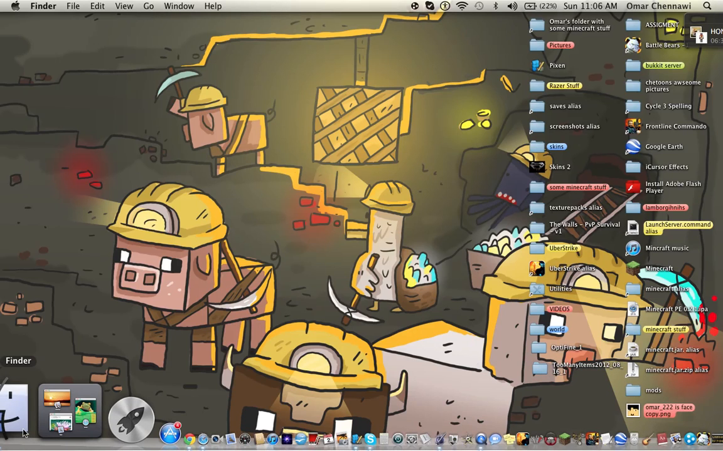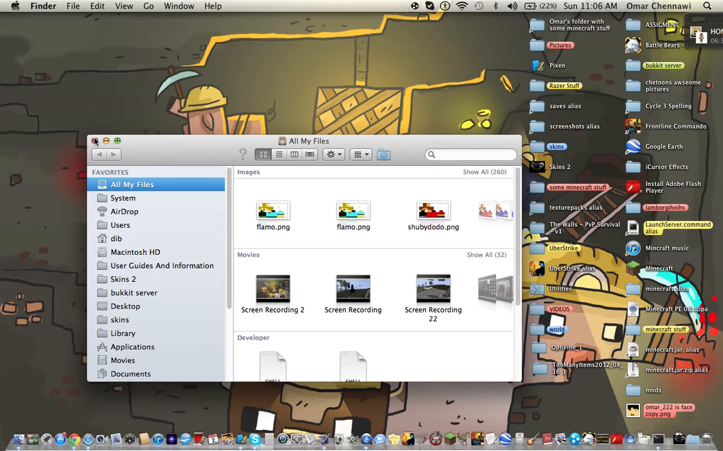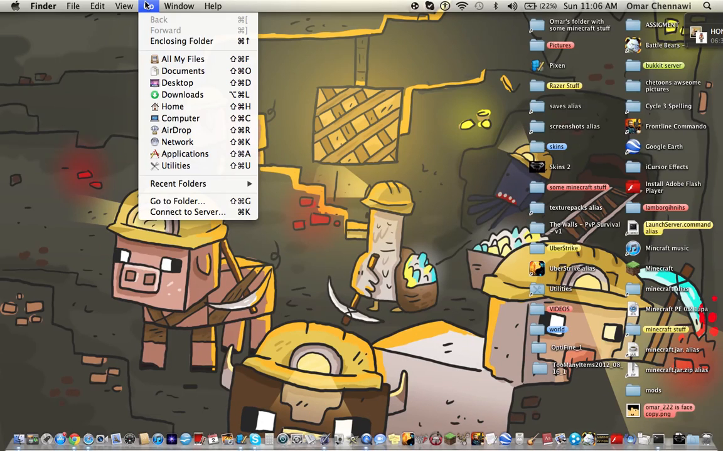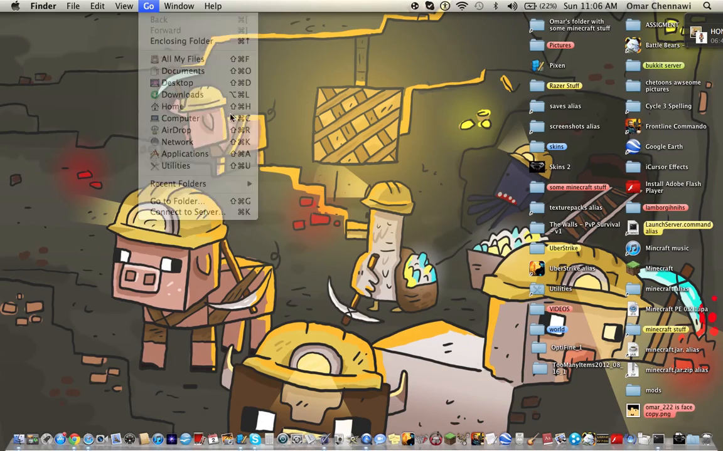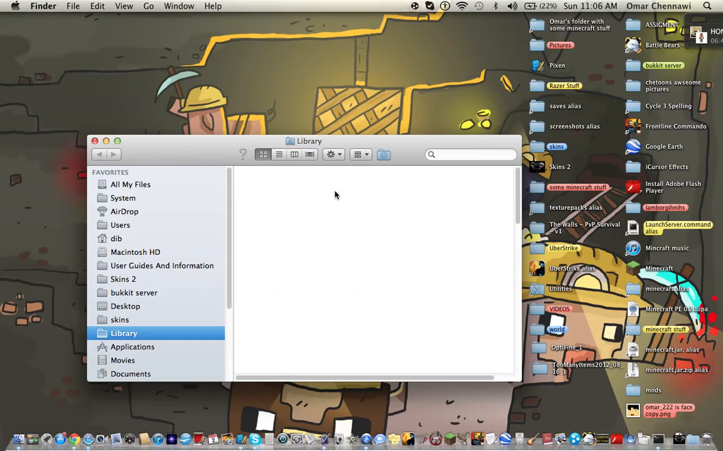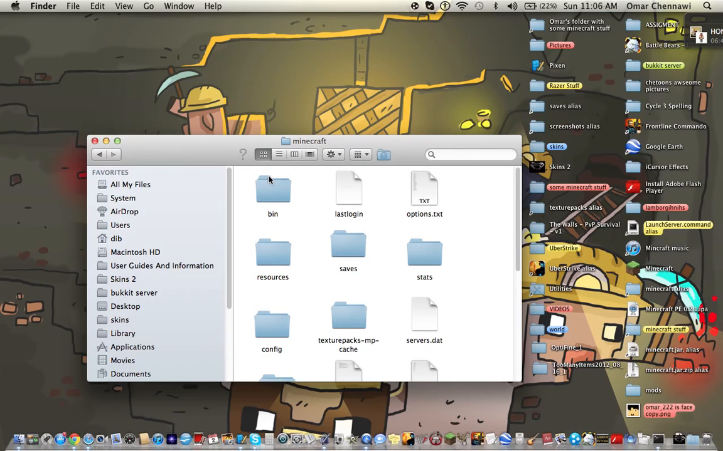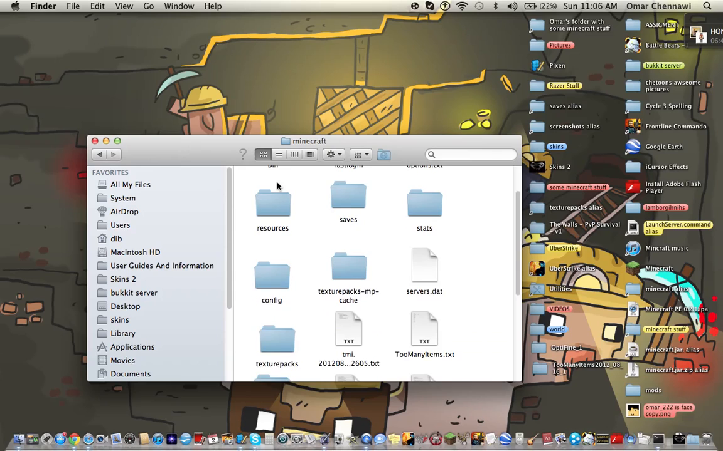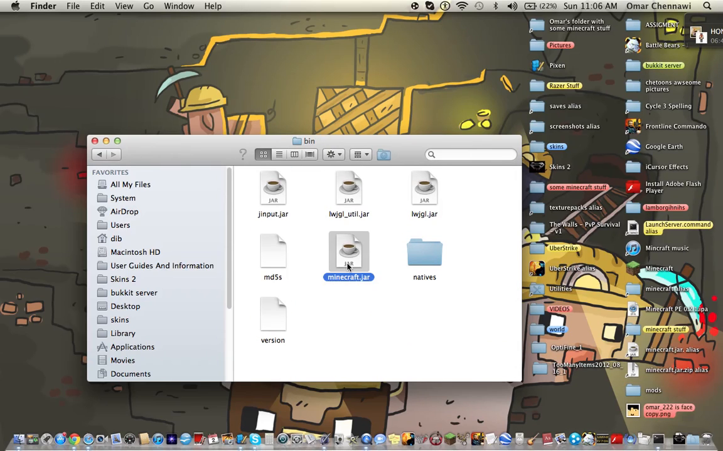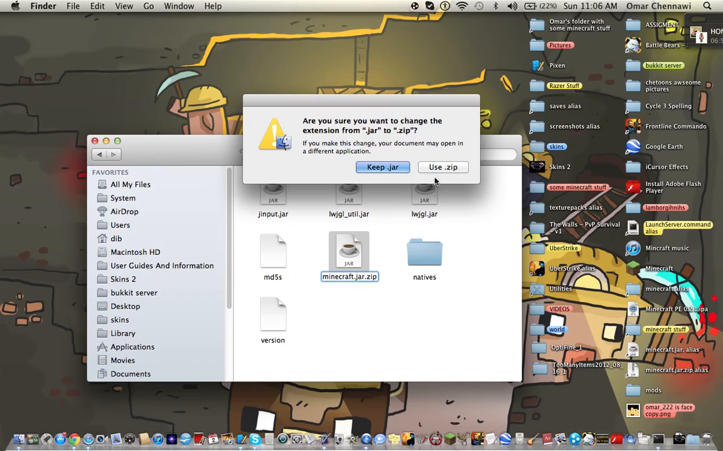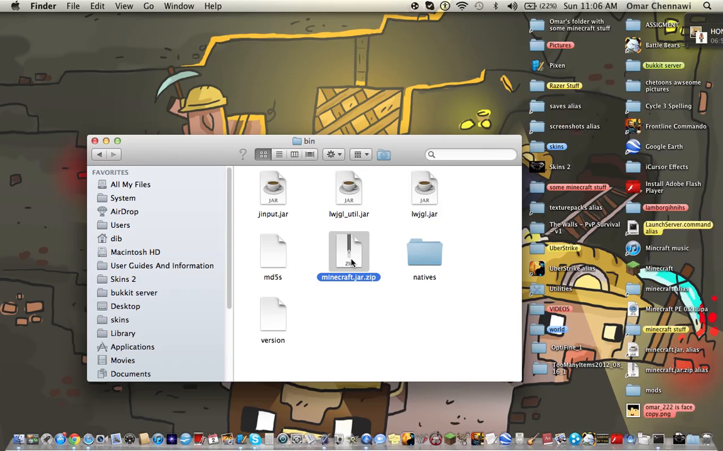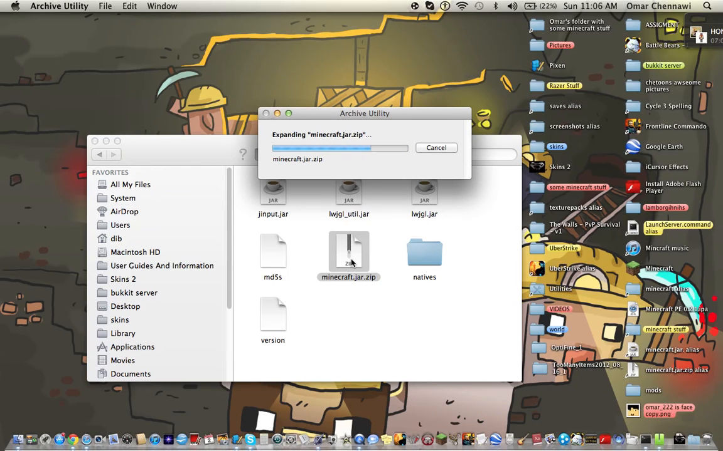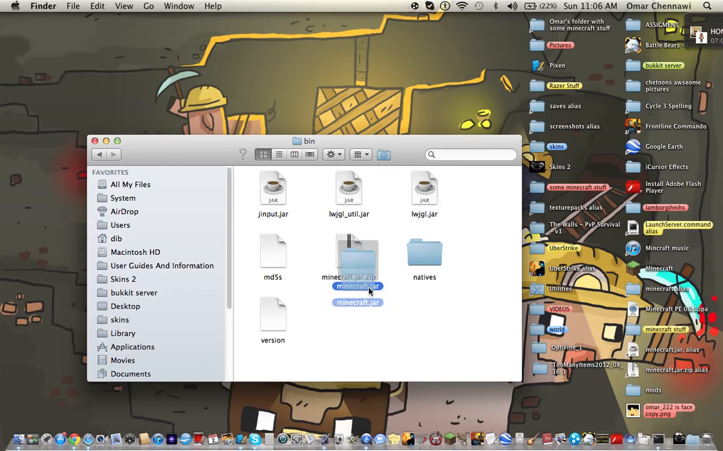So you go into, actually, go into Go, Options, Library, Application Support, Minecraft. Go into your bin and say minecraft.jar.zip. Enter, and you say use zip. Then double click that. It should start it. Then you go here.